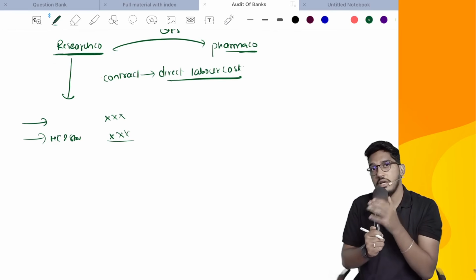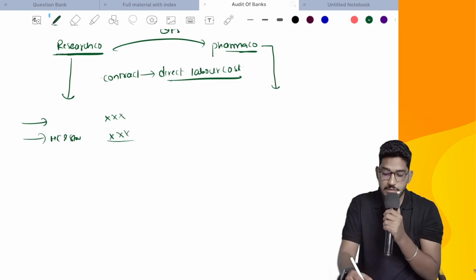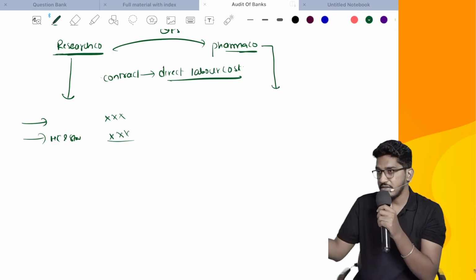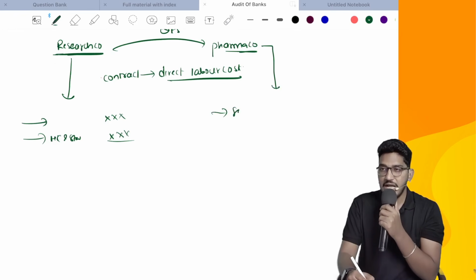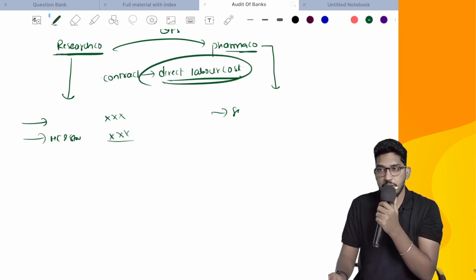Whereas another alternative interpretation also could be possible. What could be the alternative interpretation? Tomorrow this pharma company could come and say, no, when I say direct labor cost, I am not talking about all these extra benefits. I am only talking about the salaries and wages I have paid. So now this interpretation will become a significant interpretation.